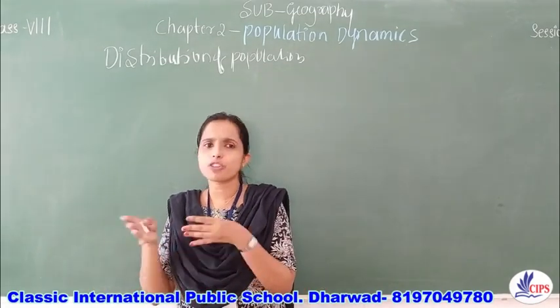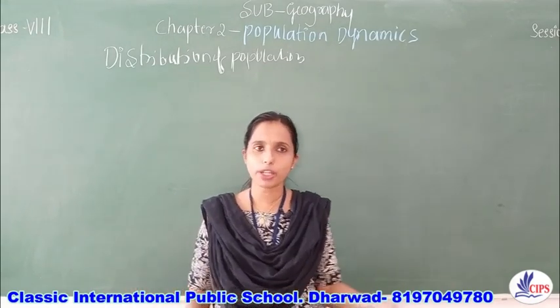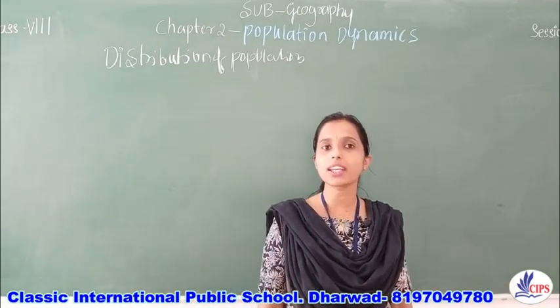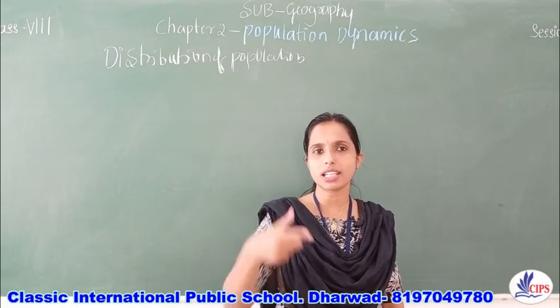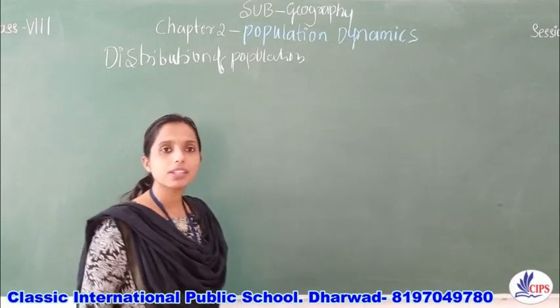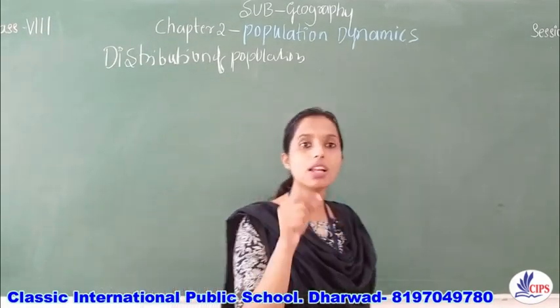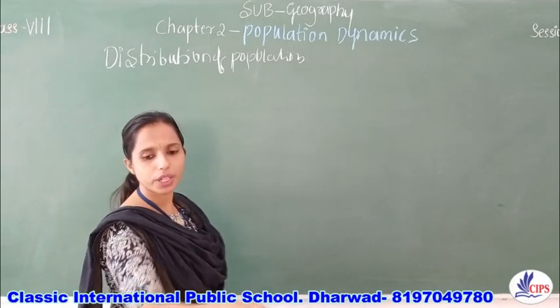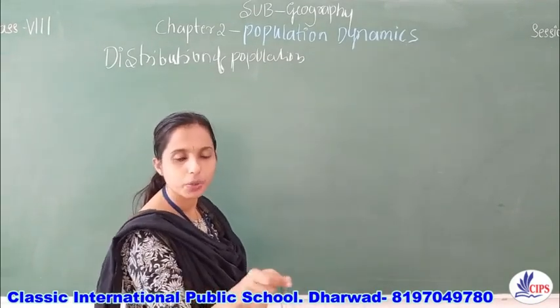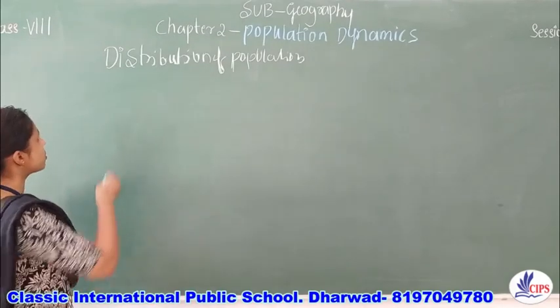Density of population of Bihar is very high. Density of population of Delhi is very high in India. What is this density of population? It is nothing but the number of people living per unit of land.